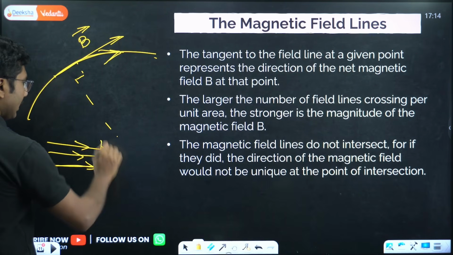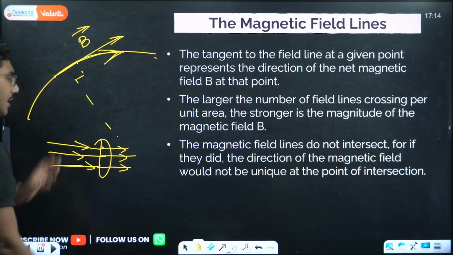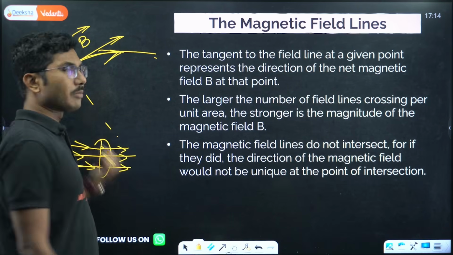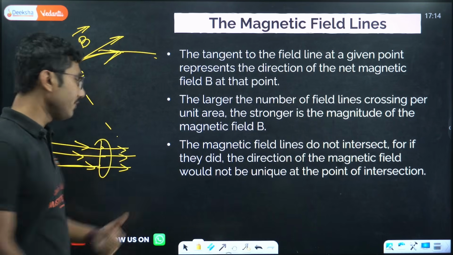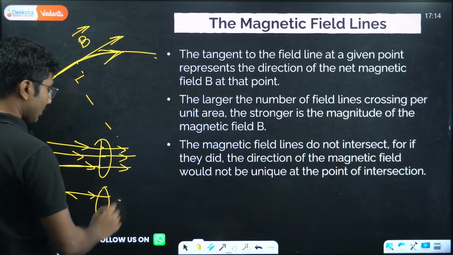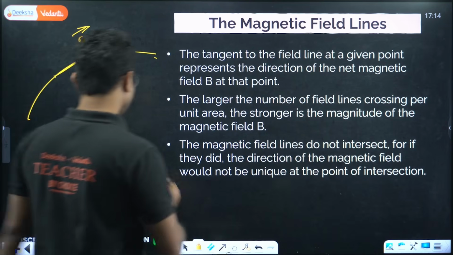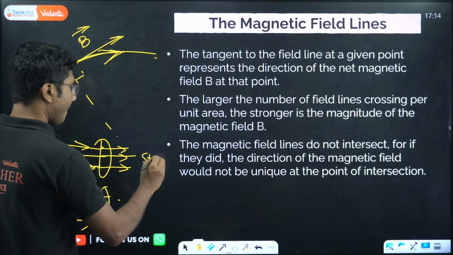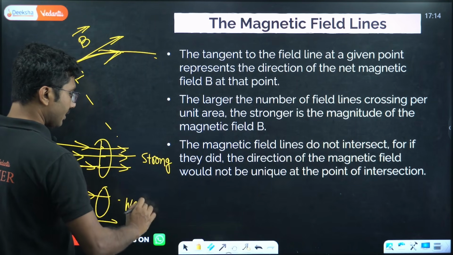So if more lines are crossing the unit cross section, that gives you a stronger field. If in the same unit cross section fewer field lines are crossing, then we say this is a weaker magnetic field. This is a strong magnetic field. This will be a weak magnetic field.